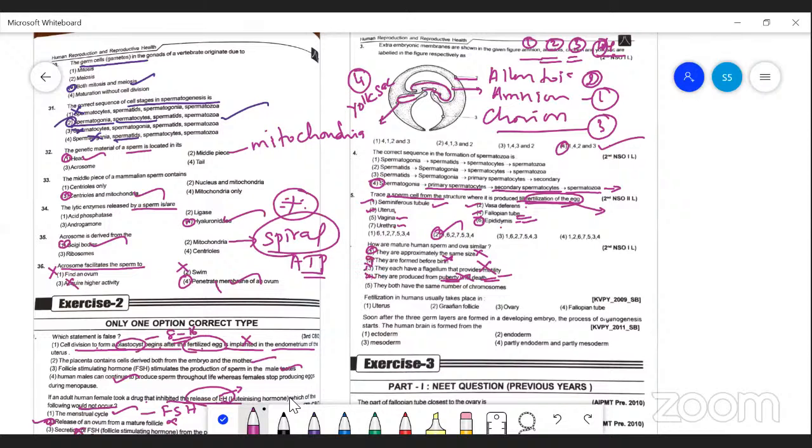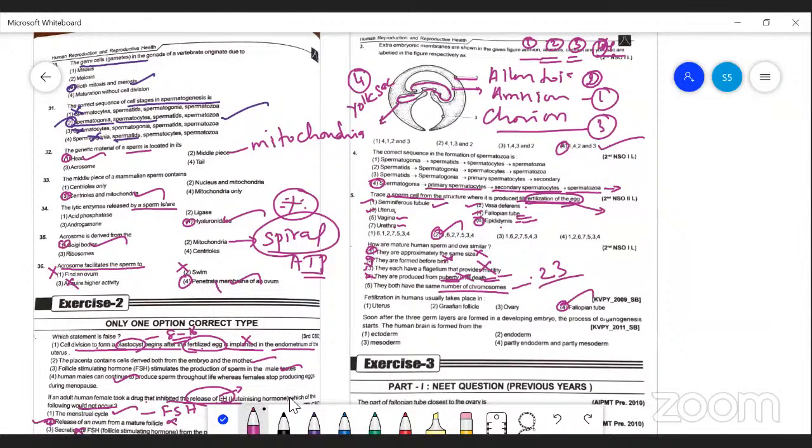They have the same number of chromosomes. How many chromosomes are there? The number of chromosomes is 23 each. Only 23 chromosomes, or haploid chromosomes, are present. And fertilization in humans takes place in the fallopian tube, especially in the ampulla region.